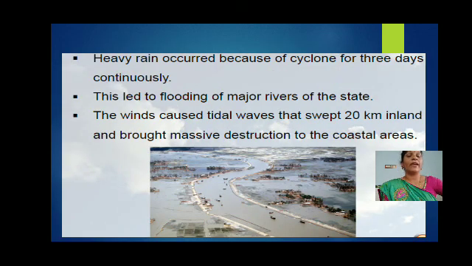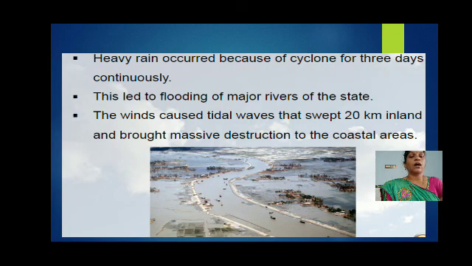Then heavy rain occurred because of the cyclone for 3 days continuously. This will cause flooding in that area. Okay, the heavy rain, excess rainwater, causes the flood. This led to flooding of major rivers of the state.